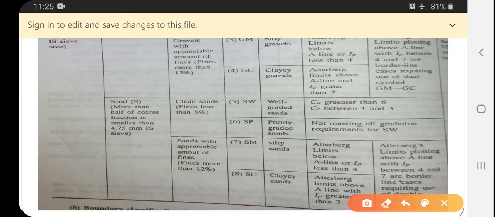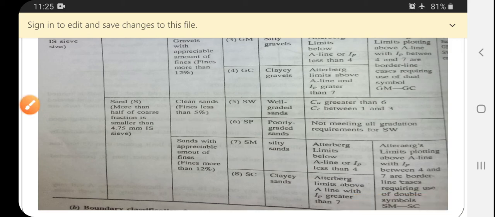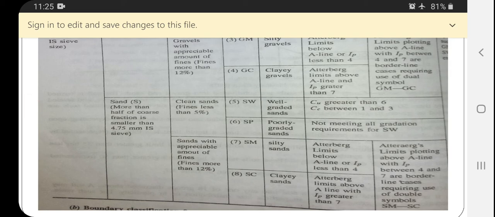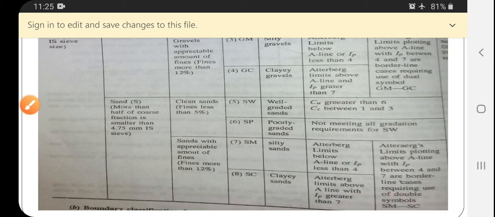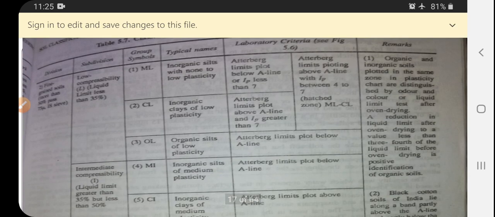In SW, well graded soils, CU is greater than 6, CC is between 1 to 3. For SP, not meeting the gradation requirements. For SM, silty sands, Atterberg limits below the A line or IP less than 4, Atterberg limits between 4 to 7. So this one is the continuation.